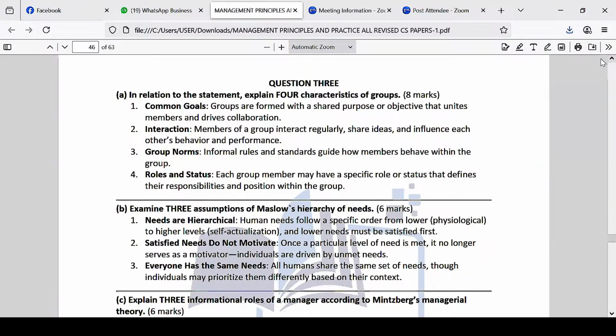But there's no problem, the question just asks about, so you can still answer it basically. Explain some of the characteristics of a group. Also, this question basically asks about the features of a group.